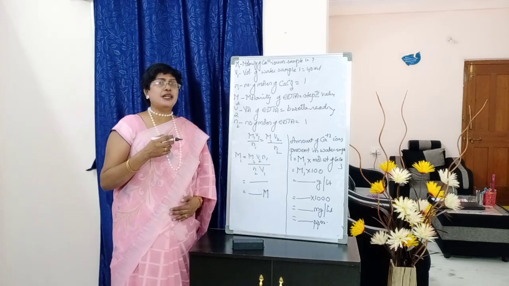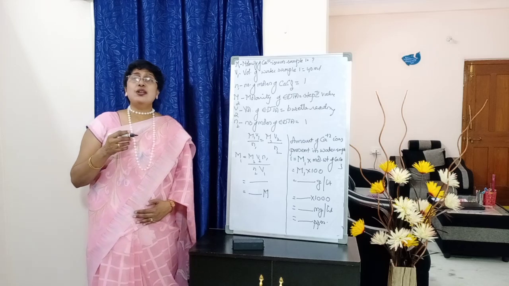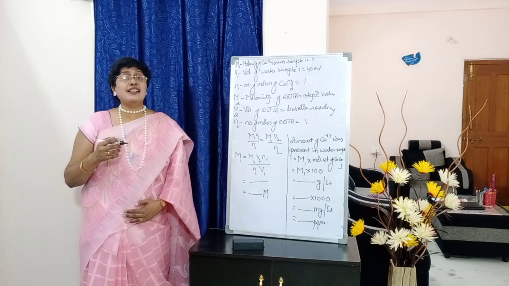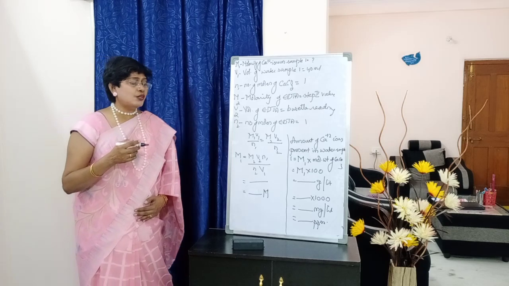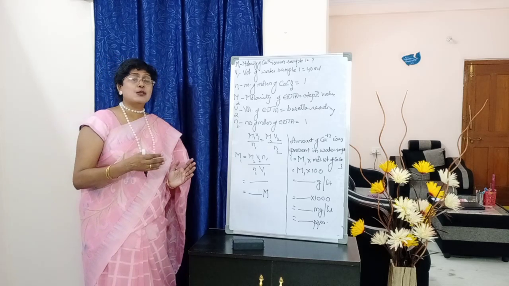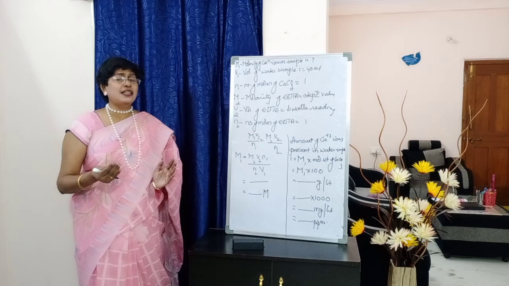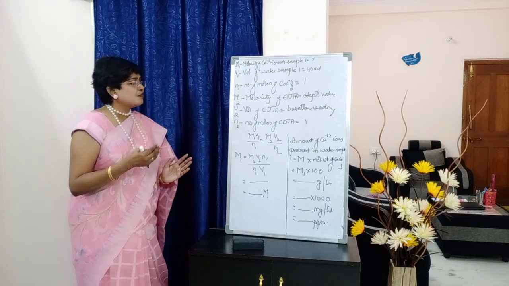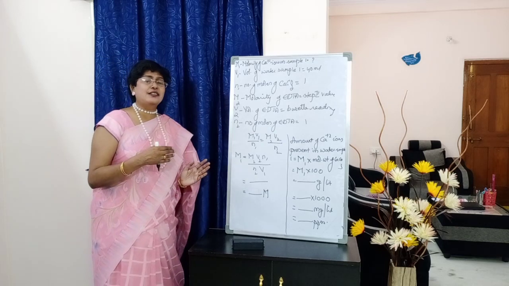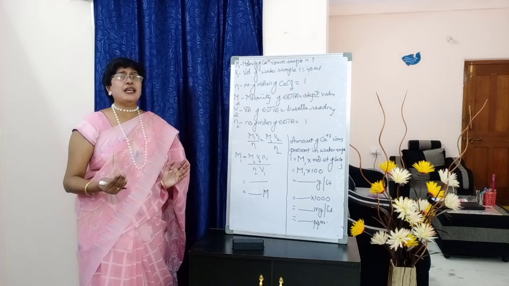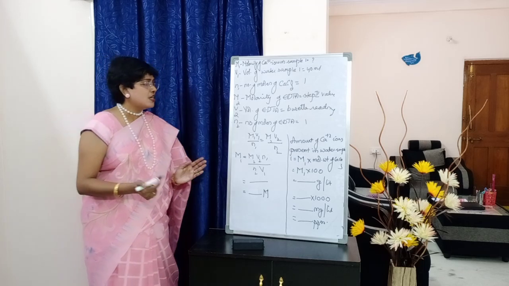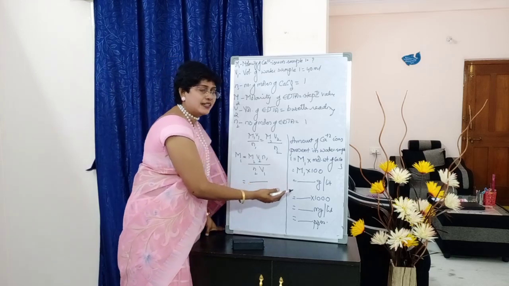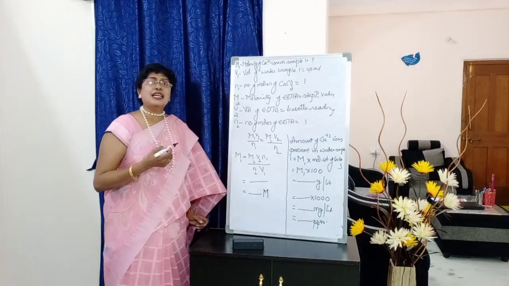Dash grams per liter. But we need to mention hardness. So hardness units, parts per million. So in order to convert grams per liter into parts per million, what are we supposed to do, students? First we will convert into mg per liter. So grams to mg we multiply with the 1000. So whatever value you are getting here, this should be multiplied with the 1000.